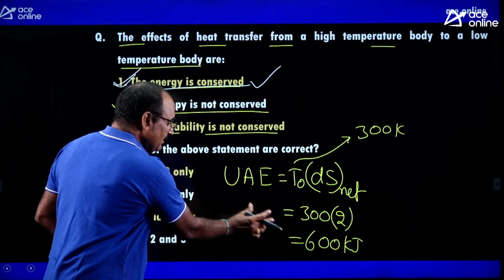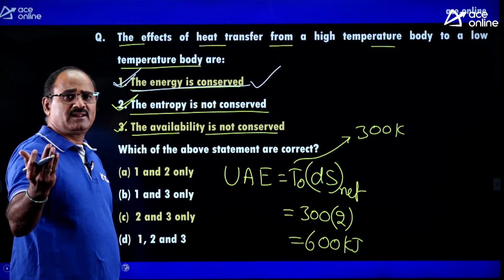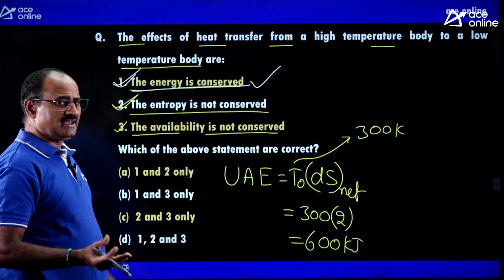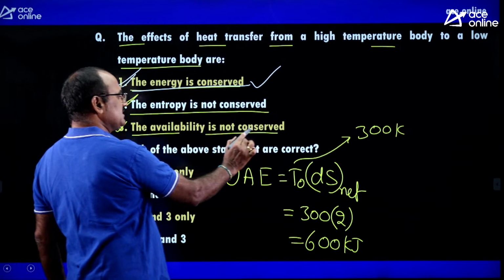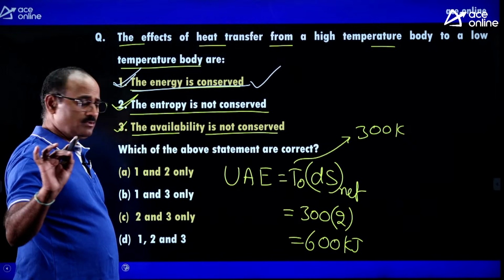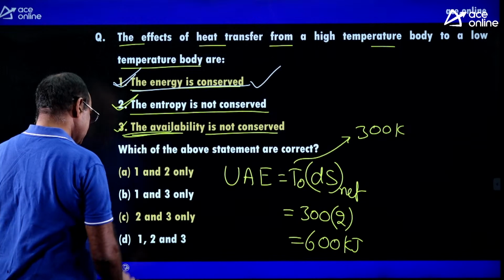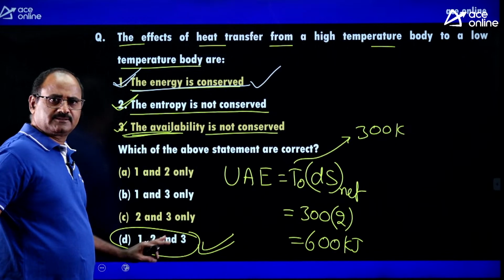Anyhow, unavailable energy increases. Unavailable energy positive means unavailable energy is going to increase. By the time the unavailable energy increases, available energy decreases. Therefore, the availability does not come under a conserved quantity. First statement, second statement, third statement, all three statements are correct. Therefore, option D is absolutely correct.